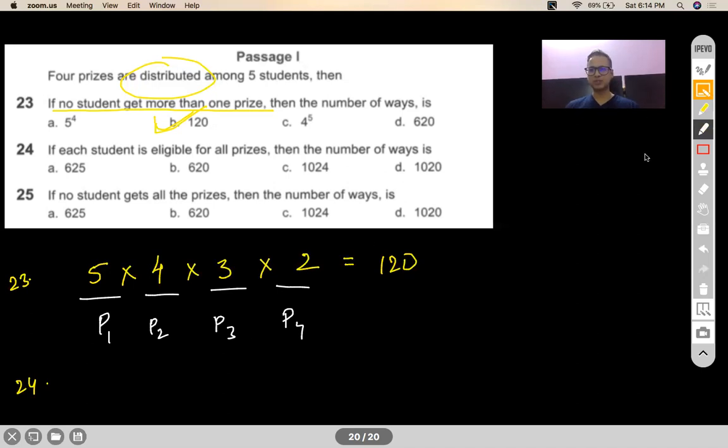Now, I'm sure you will get this answer right, because I know 2 types of answers will come here, A or C. There is actually 5 to the power 4 or 4 to the power 5. That confusion is still there. I don't know why. Still there.